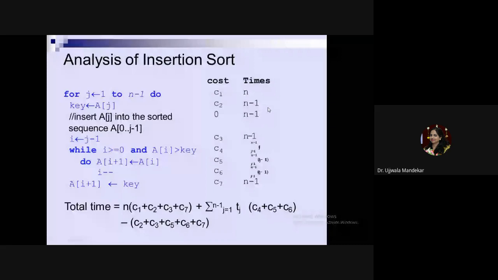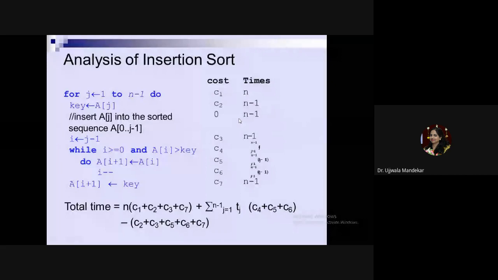For the single execution of this statement, key is equal to a of j, let us assume that you require C2 amount of time. And how many times is this statement executed? This statement is executed n minus 1 times. So what will be the total time taken by this statement for the execution? The total time will be equal to C2 multiplied by n minus 1.